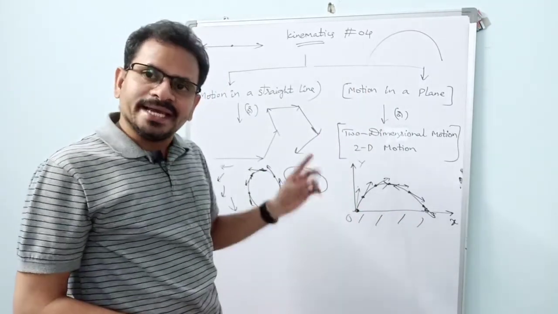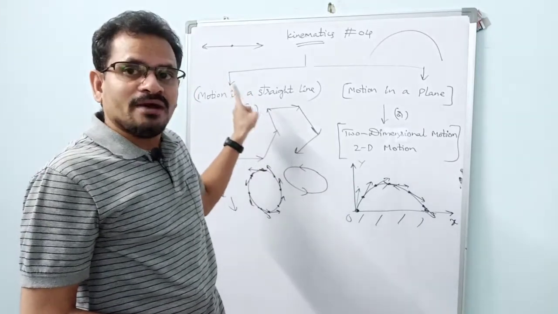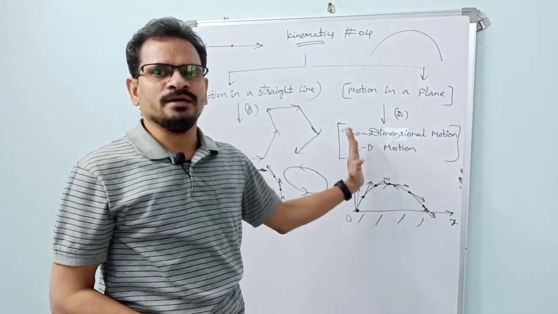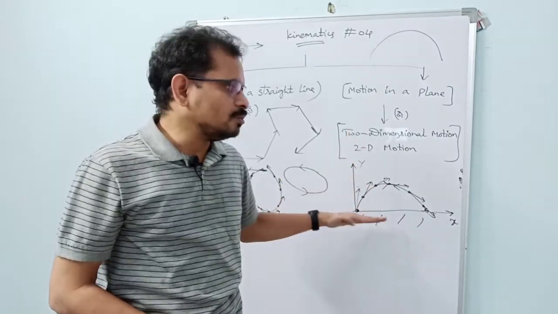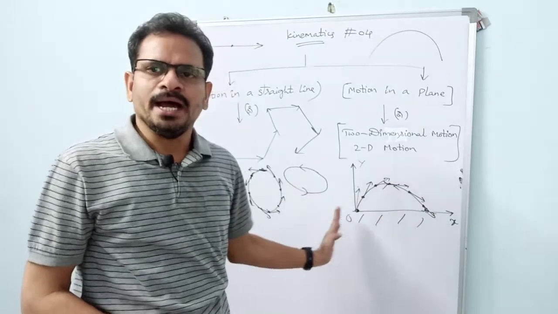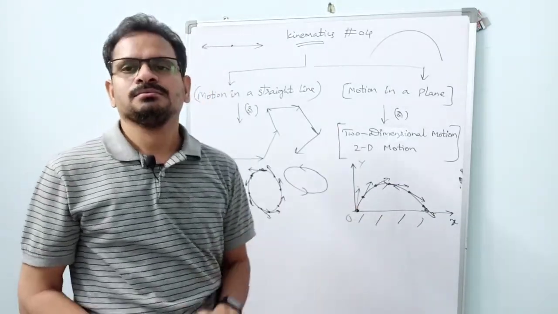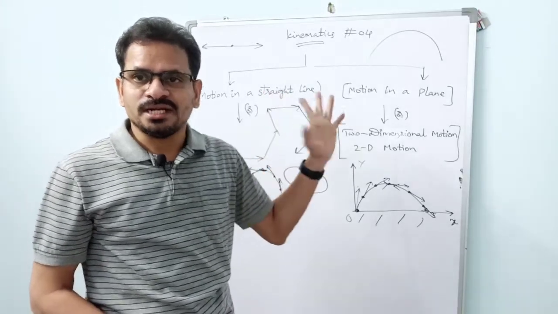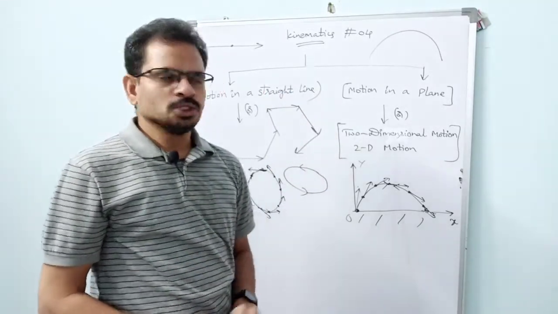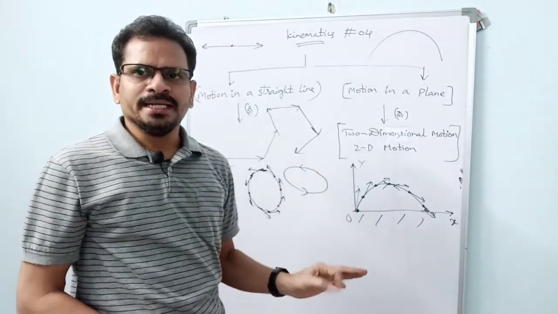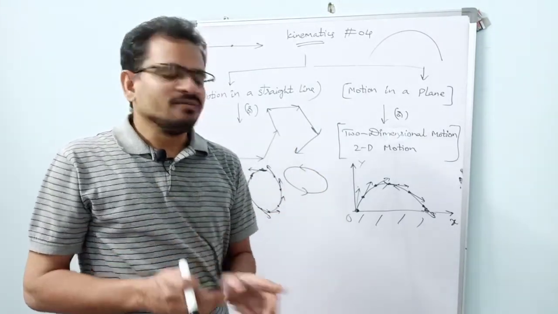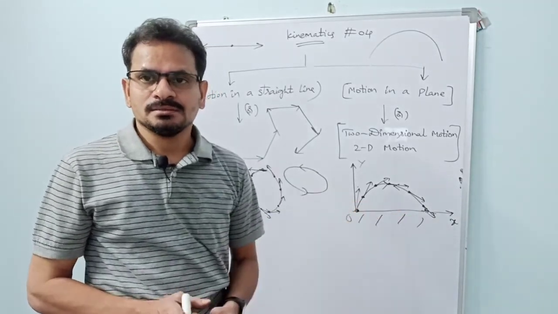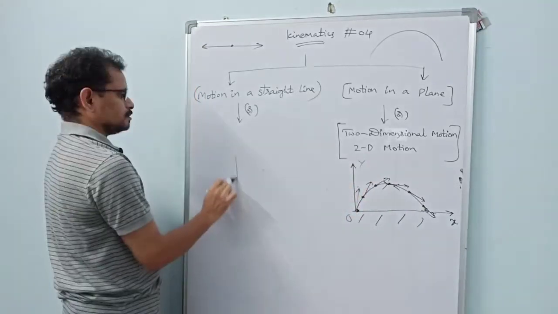So again we apply the knowledge we have learned in straight line motion. See here, motion is divided along the x-axis, and here motion is divided along the y-axis. We separately deal with motion along the x-axis, and motion along the y-axis. That means we are again using the knowledge we gained in the motion in a straight line chapter. Got it? Yes. So here the motion in a plane is studied with the help of mutually perpendicular x and y axes. That is the xy plane.